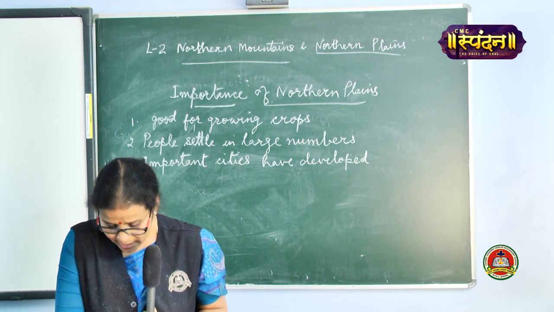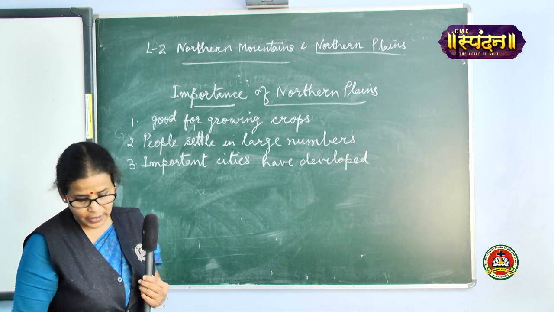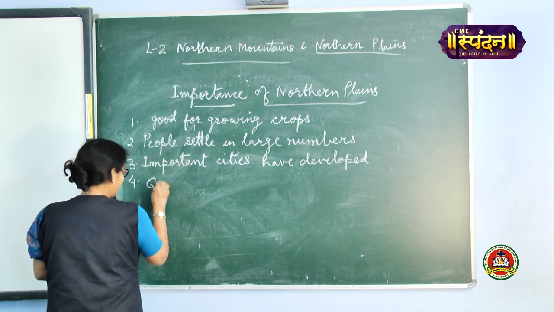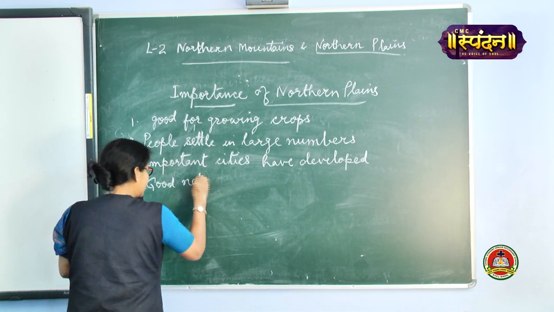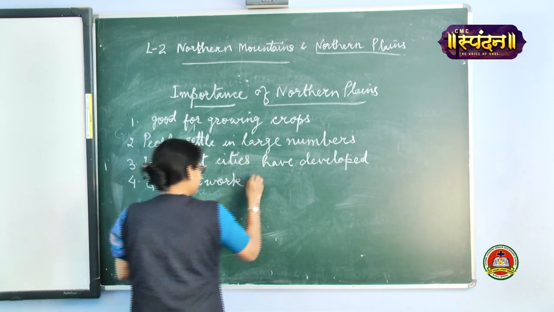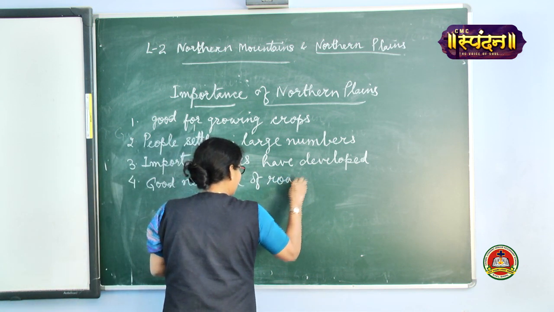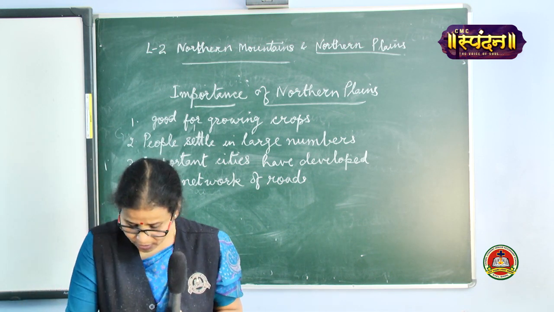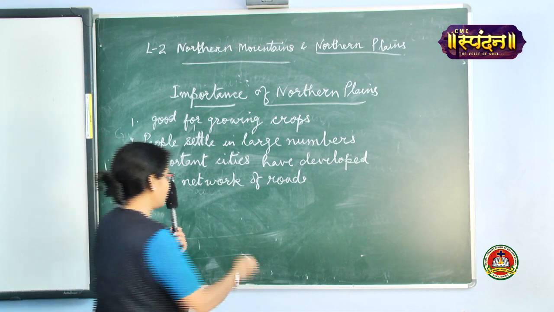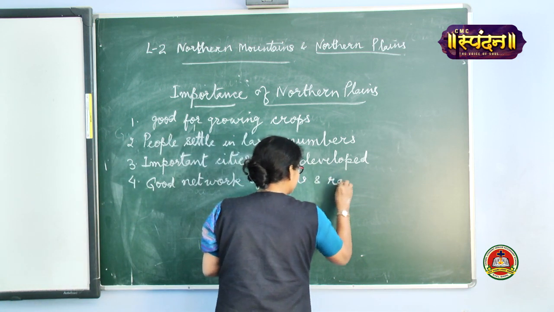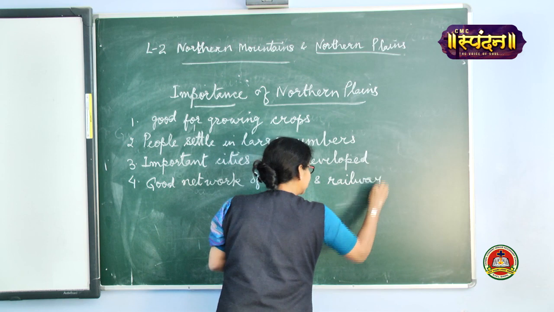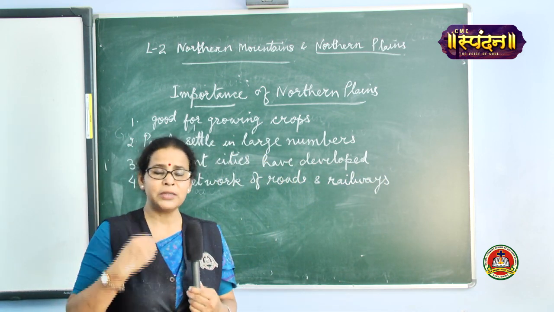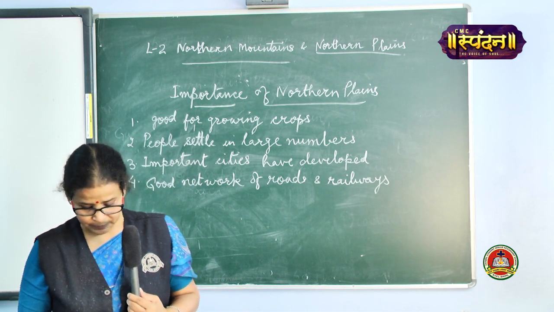Then as the land is flat here, there is a good network of roads, and so we can write good network, because the land is flat. So it is easier to make roads over here. Not only roads, also railways. So there is a dense network of railways in this area. So it is easier to transport things from one place to another.